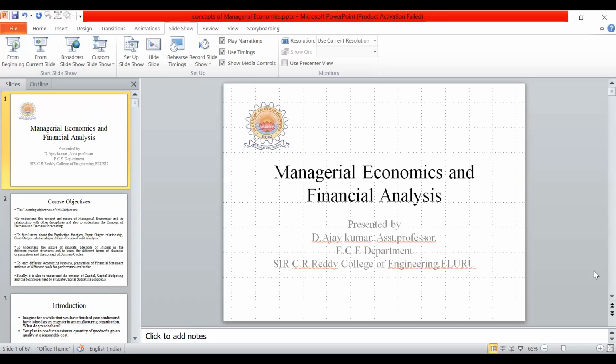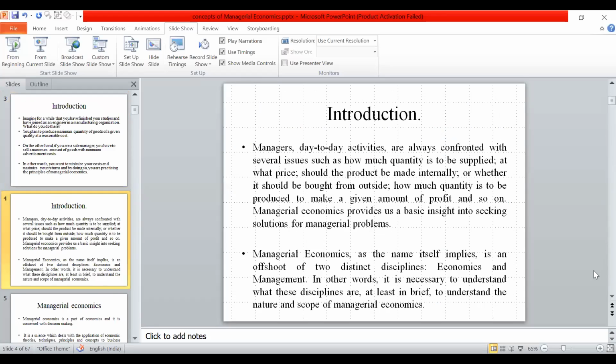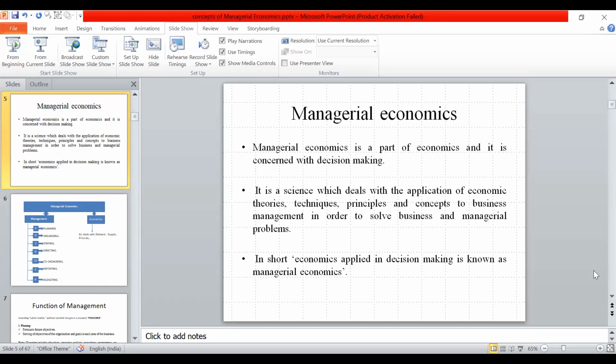In this first unit, we cover all these topics. The first one is managerial economics. What is the relation between managerial and economics? Managerial covers the functions of management, which we already discussed in the last classes.